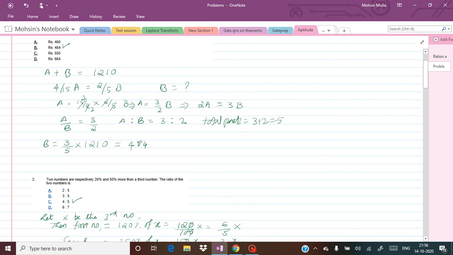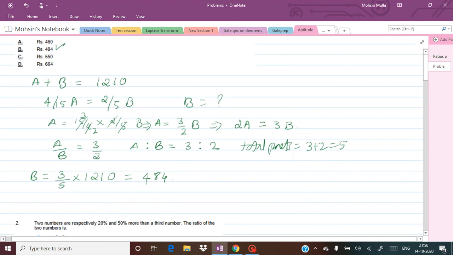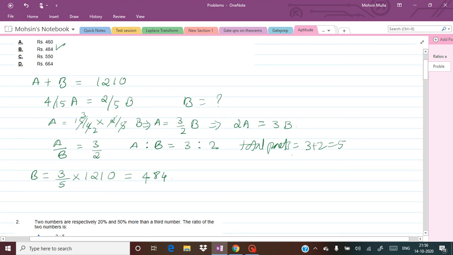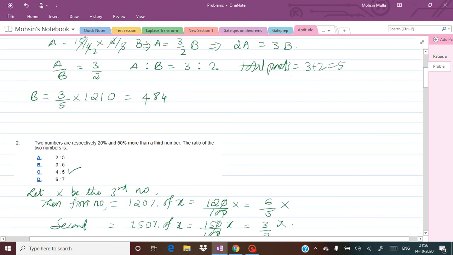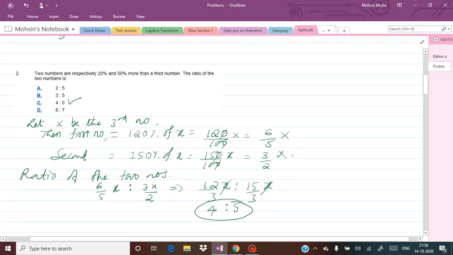I hope you understood the concept and that you are able to solve this. I expect you to practice these problems once again and try to solve them on your own, and I will give some practice examples which you need to solve in the Google form. So wish you all happy learning and thank you.